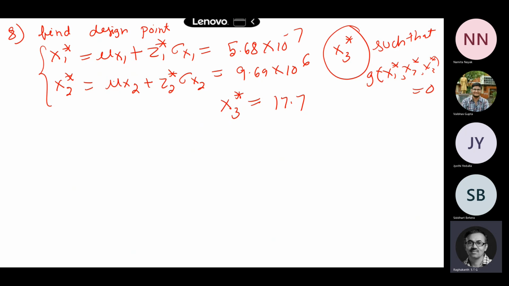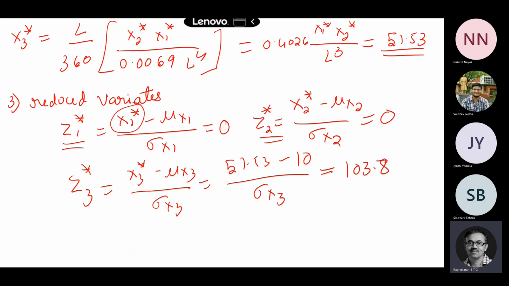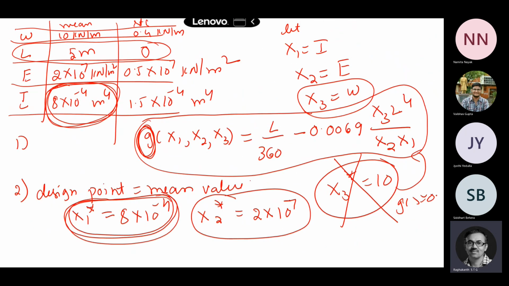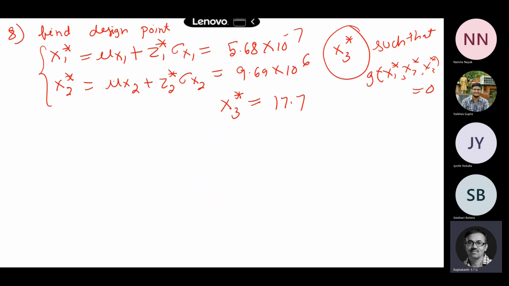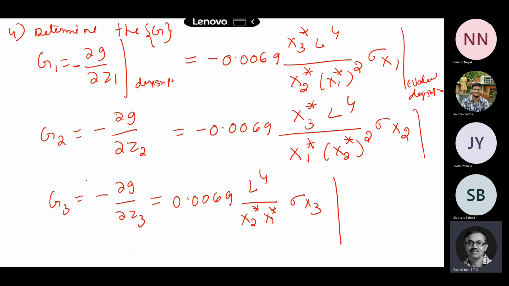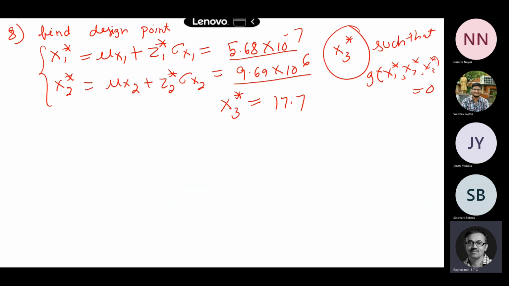You remember, first we started with these numbers, 8 into 10 to the power of minus 4, 2 into 10 to the power of 7. Now 8 became 5.68, and that became this one, and 51.53 was our value for x3 star. Now it has become 17.7.